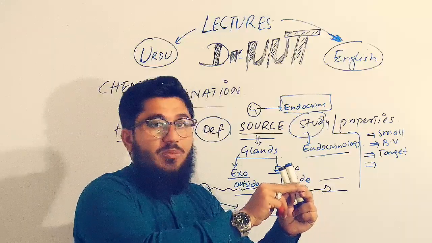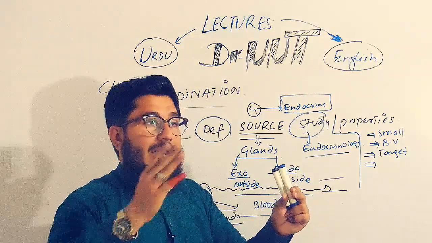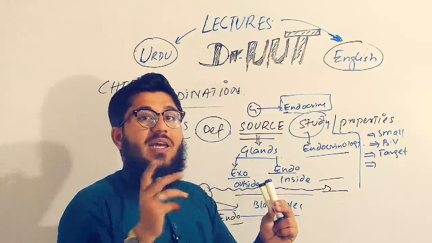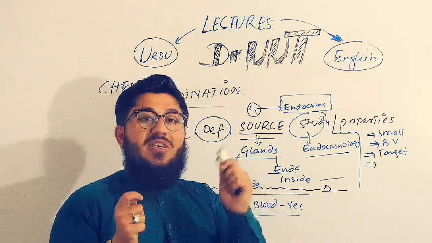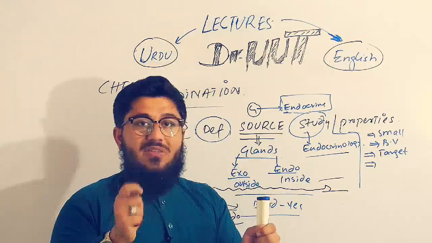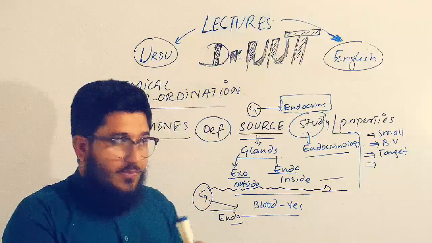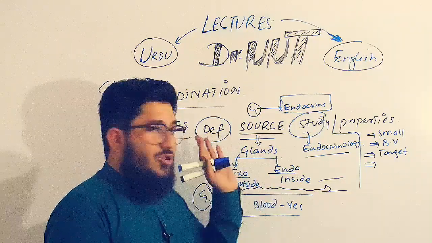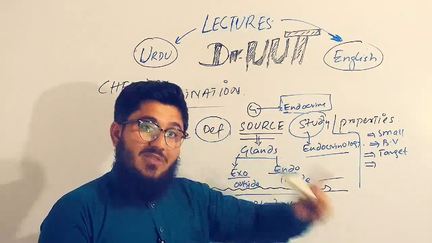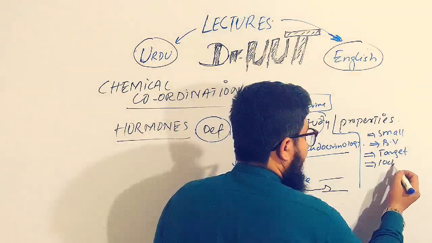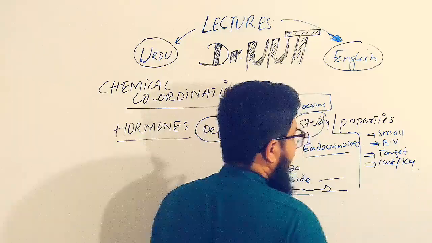They are not supposed to do their action at other parts. They are specific only for a specific part, just like a lock is specific for a specific key, or a key for a specific lock. A key can open only a specific lock. So hormones also act at a specific site. You can say they act as a lock and key mechanism.